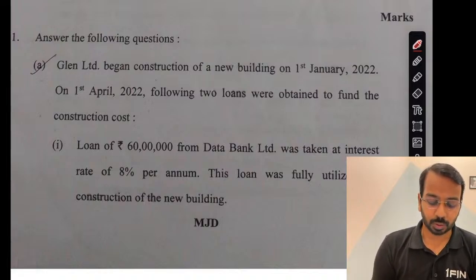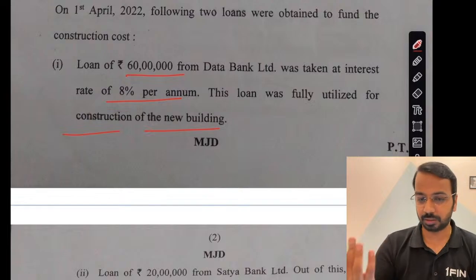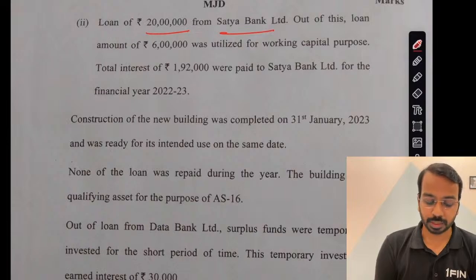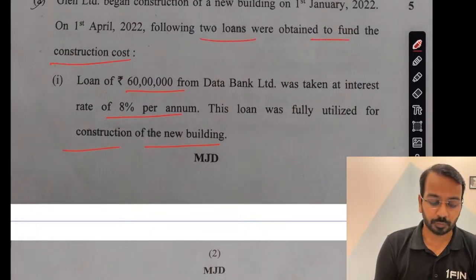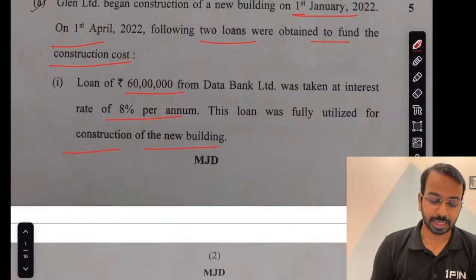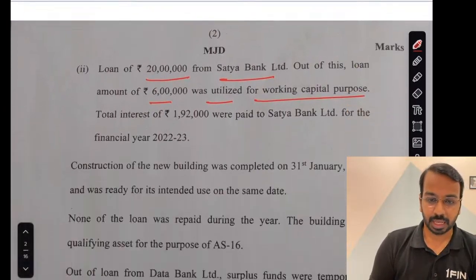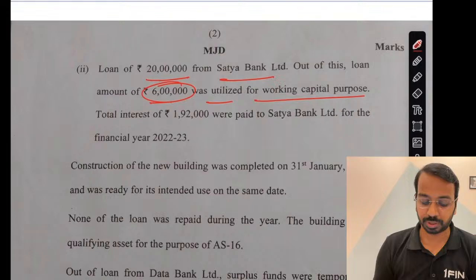Right. So first one was on borrowing cost. Now here, first loan of 60 lakhs is given at a rate of 8%. It was fully utilized for a new building. So this will be capitalized, it's straightforward. Second, a loan of 20 lakhs from Satya Limited. Out of this, 6 lakhs was utilized for working capital purpose. Now, they have told that two loans were obtained to fund the construction on 1st of April. Construction began on 1st of January. Right. Now, from the date of borrowing, that is 1st of April, the first loan you will fully capitalize, and the second loan, out of this 6 lakhs, you will not capitalize the interest portion pertaining to that.